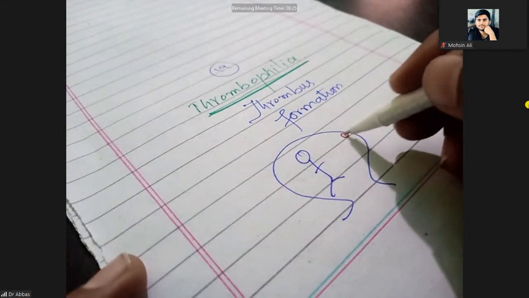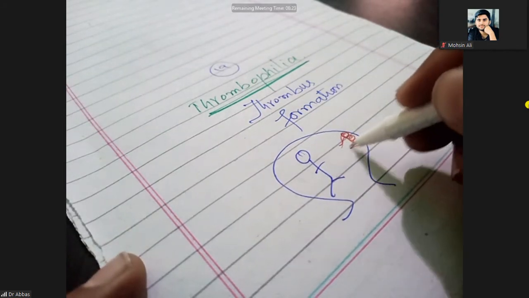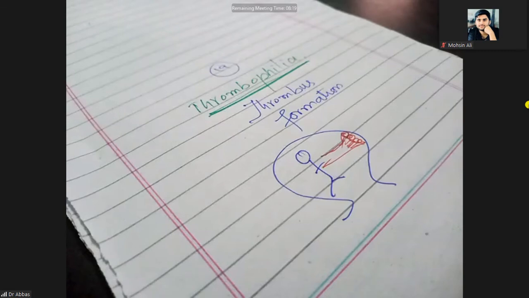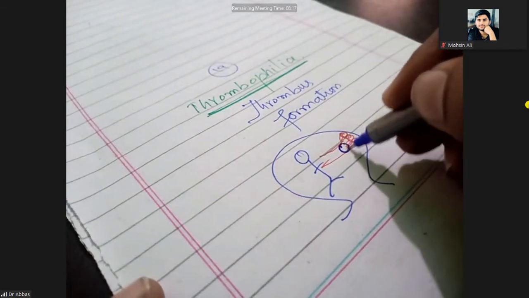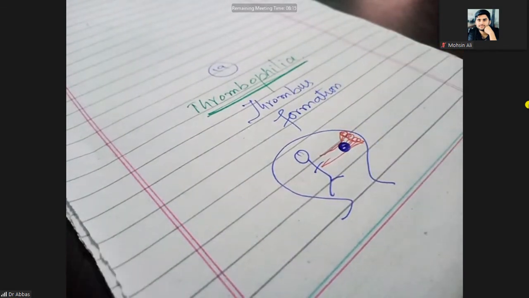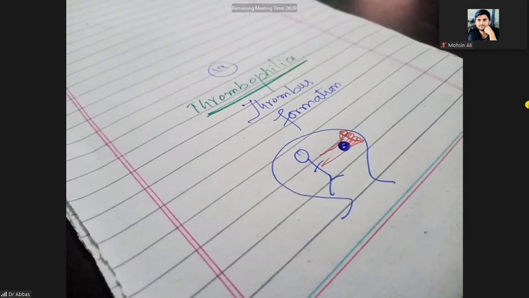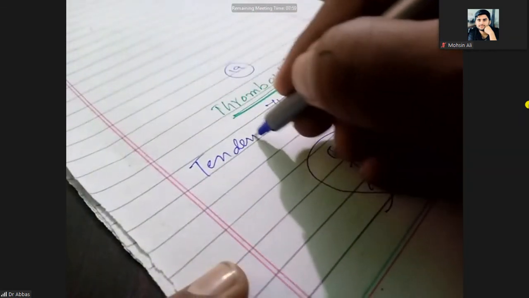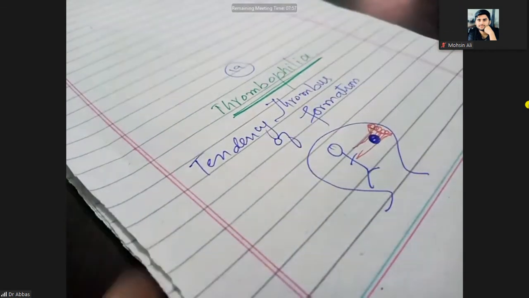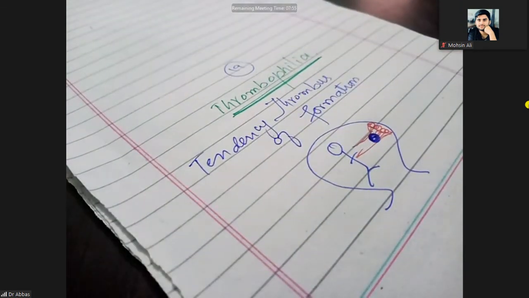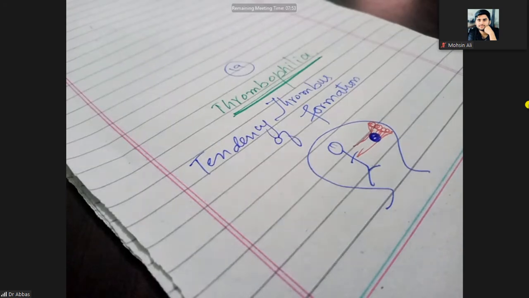So with the placental membranes, placenta and umbilical cord, there is thrombus formation here. So the blood supply or nutritional supply will deteriorate. So thrombophilia is the tendency to form a thrombus in the small vessels of the placenta. That is thrombophilia.